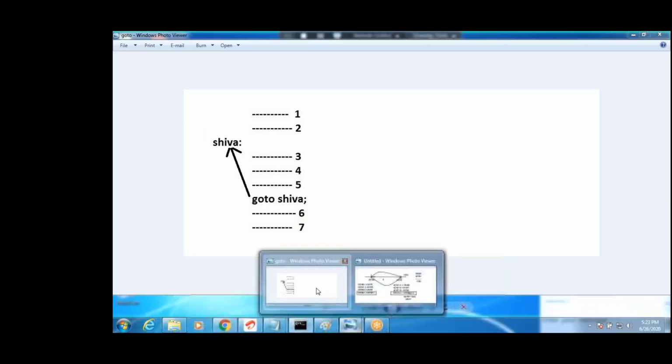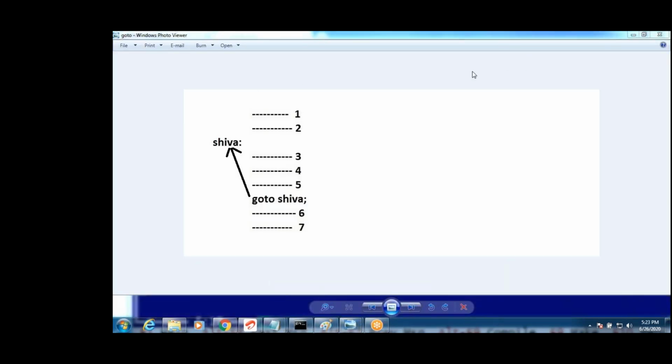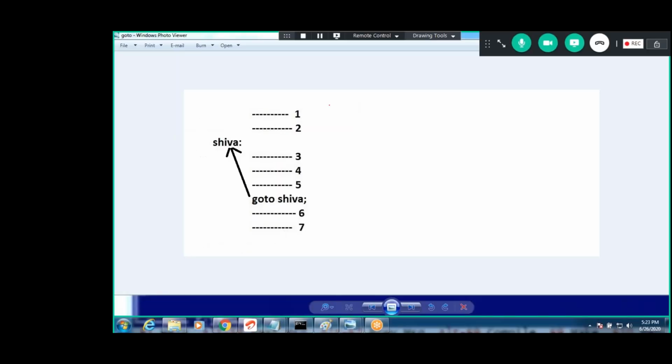Now write goto, guys. Next one, goto. Write this one. What is goto? Goto statement, a conditional statement. It is used to transfer the control.